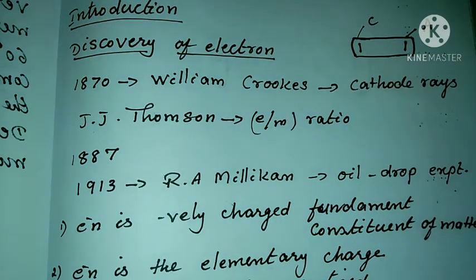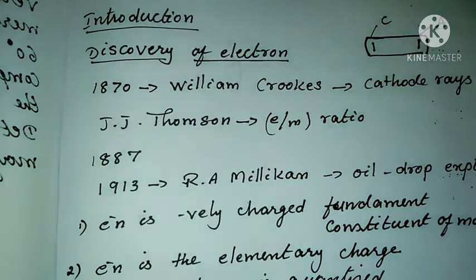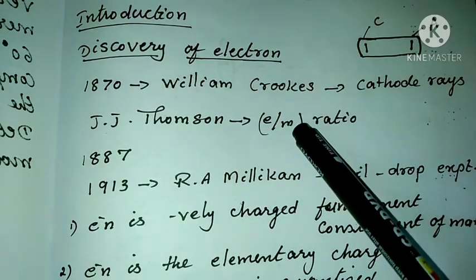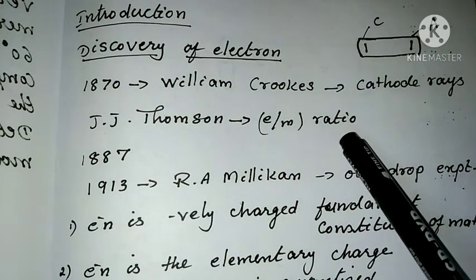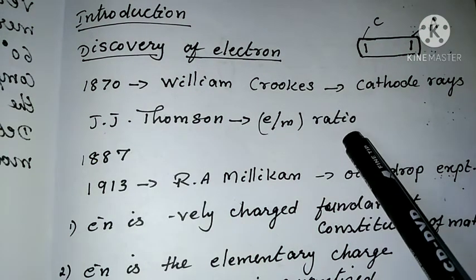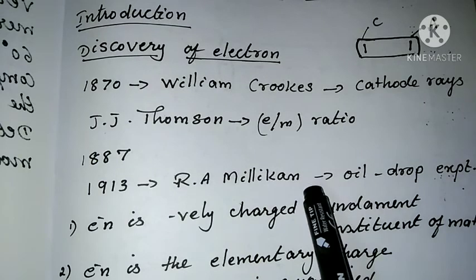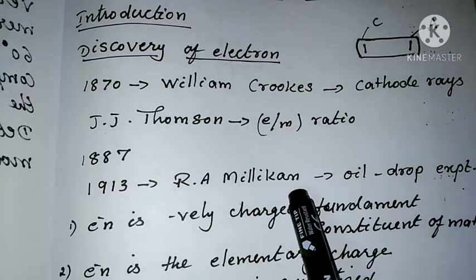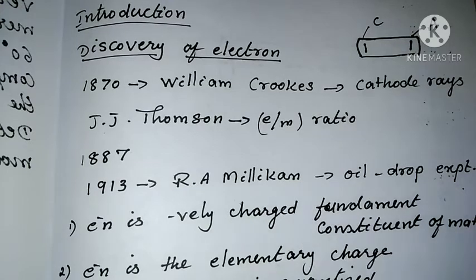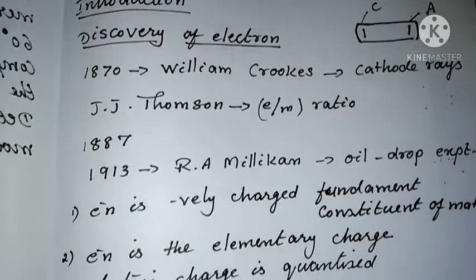By this, he was the first to calculate the charge by mass ratio of the cathode ray particles. He also discovered that the speeds of these cathode rays are about 0.1 to 0.2 times the speed of light.